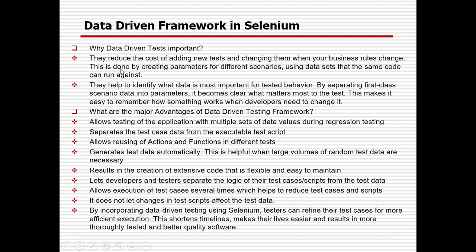So this is done by creating parameters for different scenarios, using a data set with the same code run with different combinations, right? Data driven testing also helps to identify which data is most important for the tested behavior. By separating first class scenario data into parameters, it becomes clear what matters most for the testing. This makes it easy to remember how something works when a developer needs to change it, right?